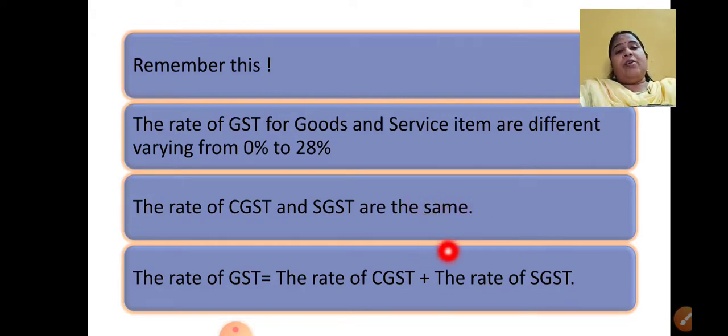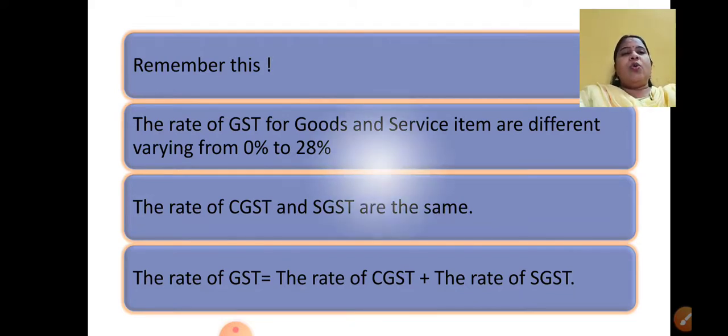Now another formula you can say, that rate of GST is nothing but the total of rate of CGST and rate of SGST. Okay, if I have given you a 28% rate of GST, then what will be the rate of CGST? It will be half of it, that is 14 for this and 14 for this. I hope you are understanding. Rate of CGST is 5%, rate of SGST is 5%. Then can you calculate and tell me the rate of GST? Obviously it will be 5 plus 5, that is 10%. So make a note of all these very important points that you should know at the beginning of this chapter.